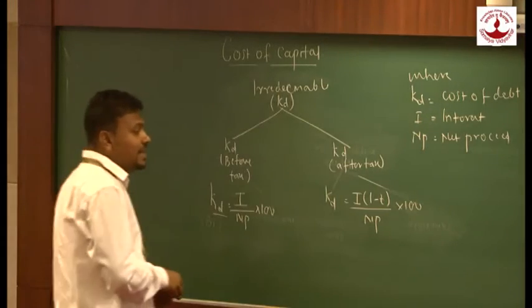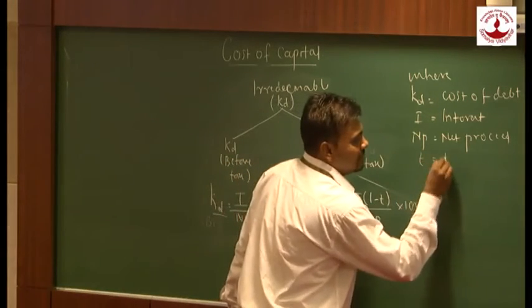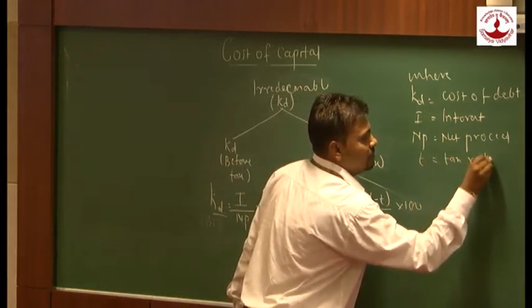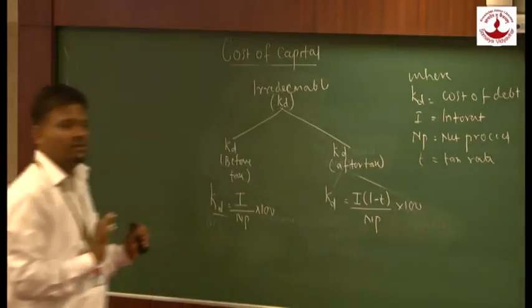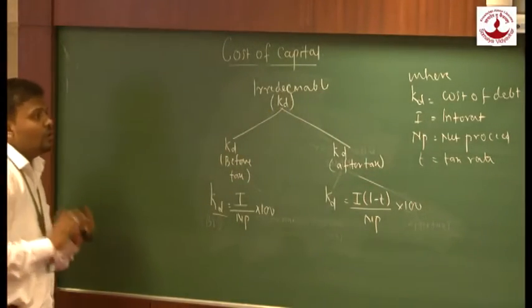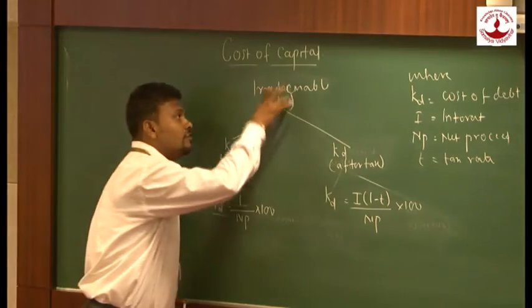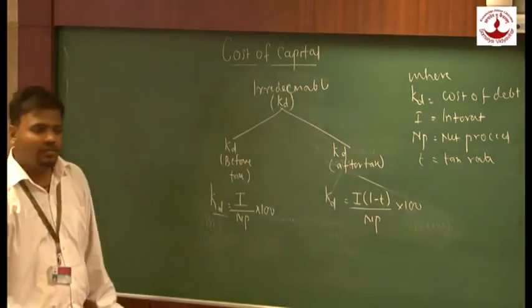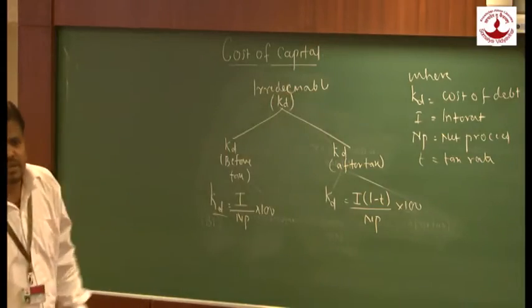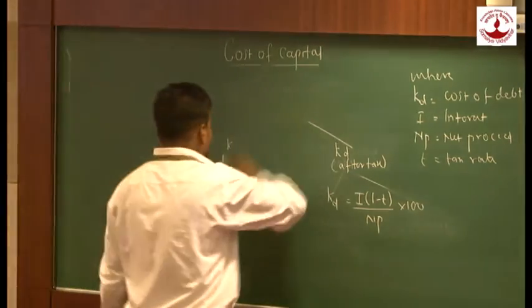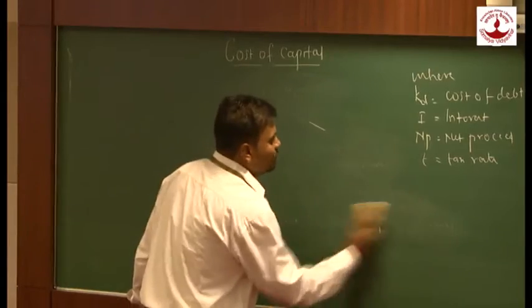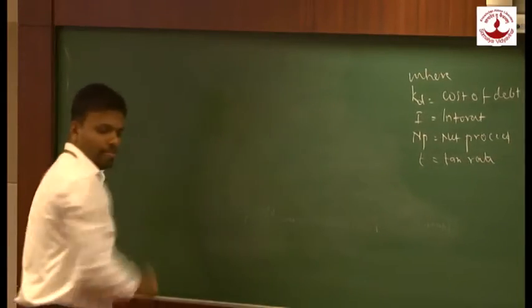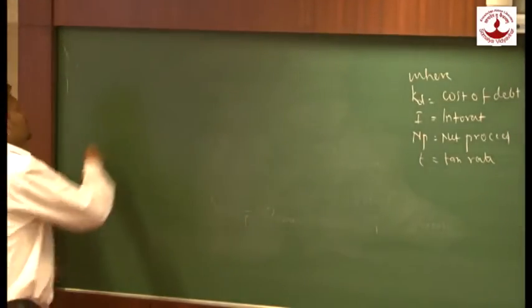And what is my T? T stands for tax. This is a simple formula to calculate cost of irredeemable debt before tax and after tax. Now we will take an example with the help of which we will understand how we are supposed to calculate cost of debt.